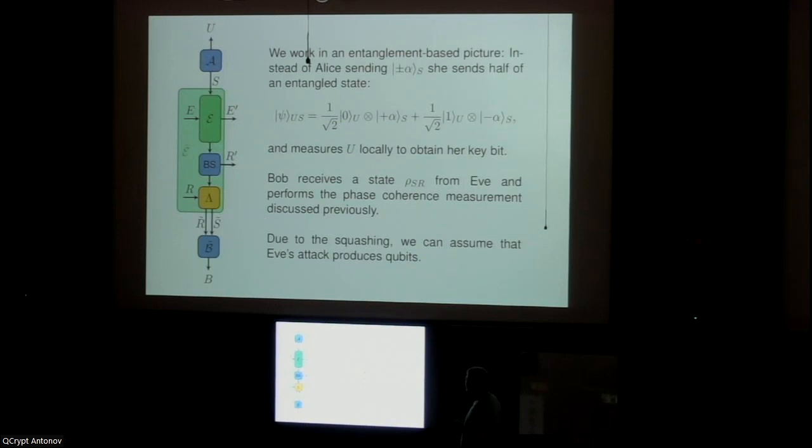Okay, the statement here is that we can, without loss of generality, assume that Eve's attack does produce qubits by this squashing argument. The idea is that you have two protocols, the one you actually care about, and a qubit version of the protocol. With this argument, if you can find this squashing map, you can show that the qubit version, the simple version, is a lower bound on the actual original protocol. So you get lower bounds on the key rates. So we don't need to assume anything about the dimension of the system of Eve's attack, but we have this formal argument which helps us evaluate single-round entropies.